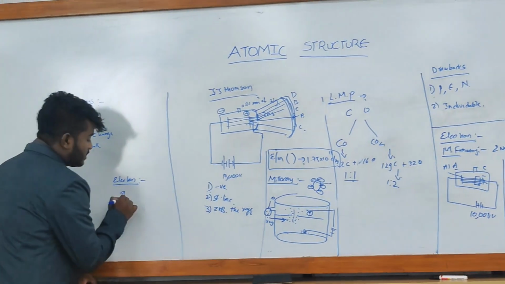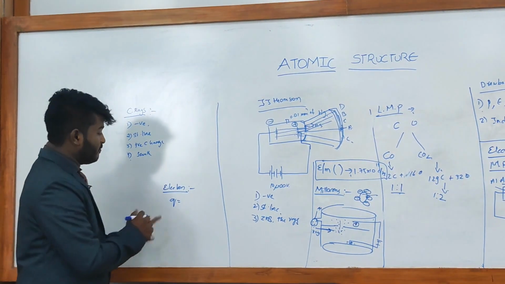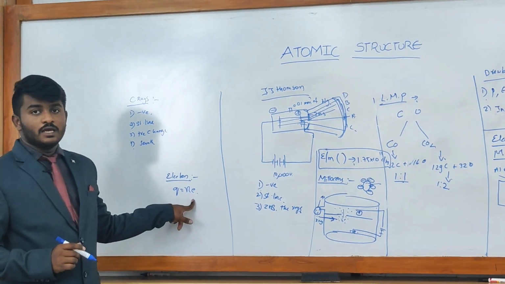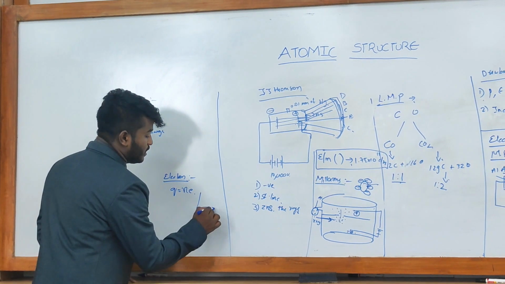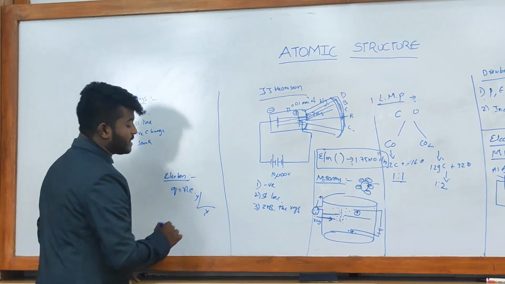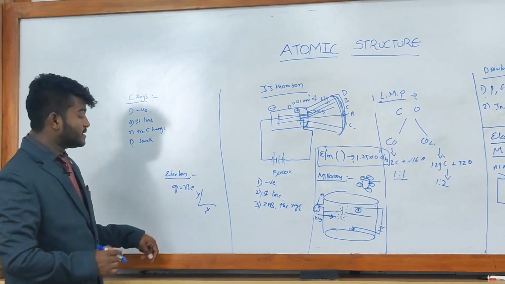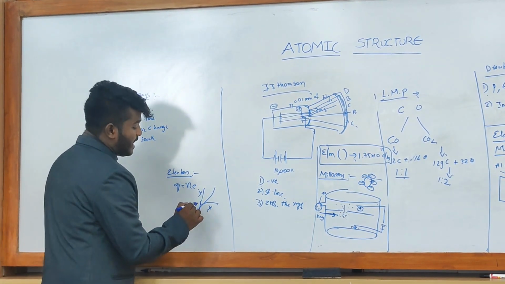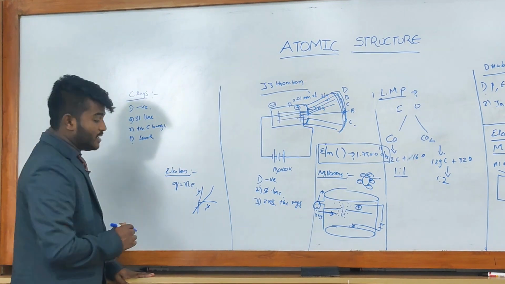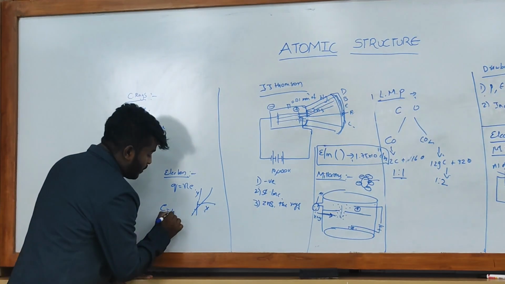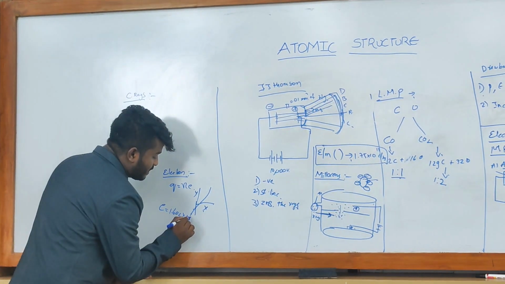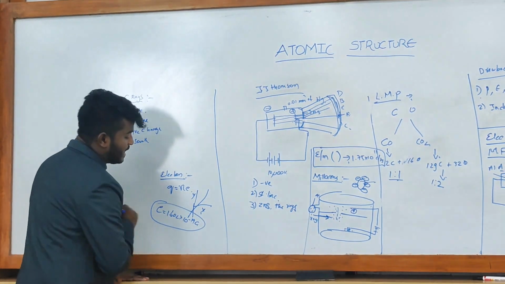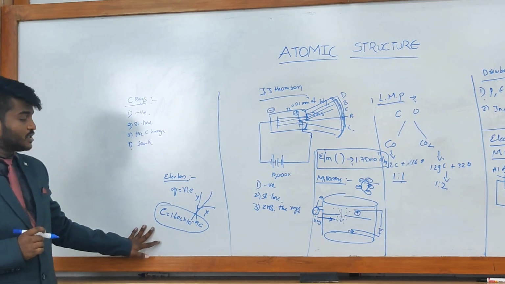He compares the total charge of the oil drops with some whole number times a basic charge, and he got many values. Plotting these on the x-axis and y-axis, he got a straight line on the graph. At one point he determined that e is 1.602 × 10^-19 coulomb. This is the charge of an electron. He determined the charge and found the charge of an electron.